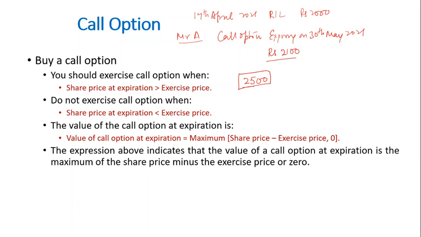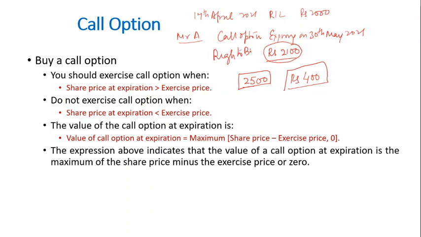Mr. A already has the call option in which he can buy Reliance at rupees 2100. So what should he do? Logically, he will exercise the option and he will have a payoff of rupees 400 positive. He will have a gain of rupees 400 because in the market the Reliance share price is rupees 2500, but he has purchased the call option. Call option is the right to buy.